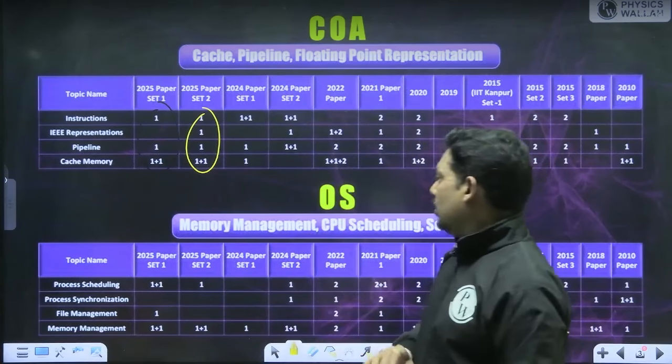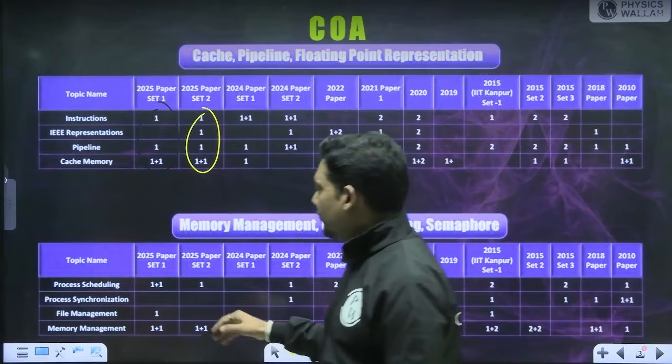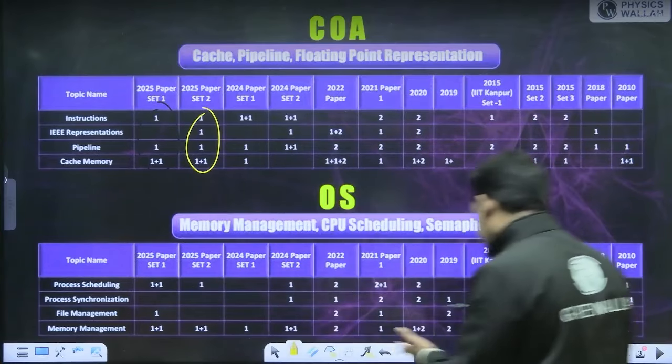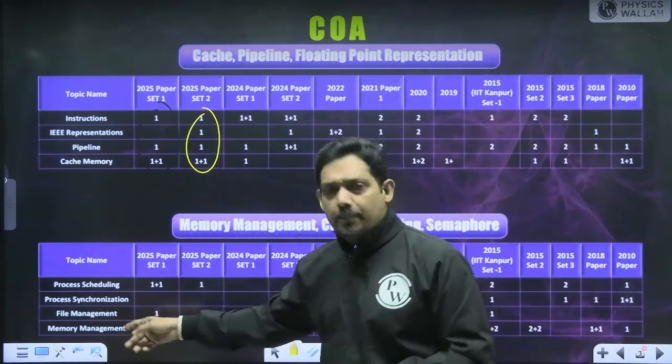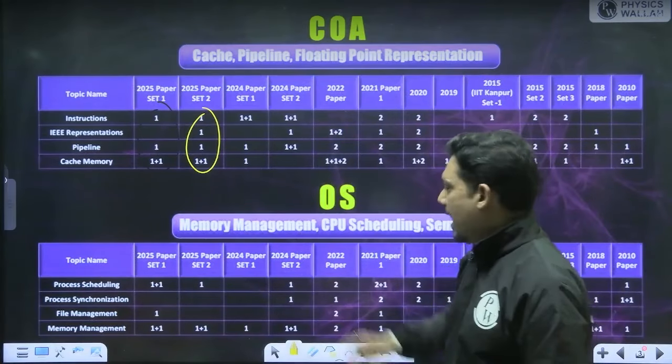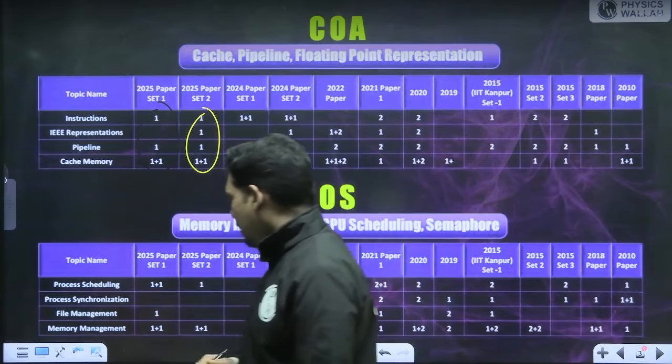When it comes to the operating system, you can see the analysis of the previous years, including 2025, but I am focusing more on the recent papers, last year's paper or maybe the one before. Process scheduling, synchronization, file management, memory management.